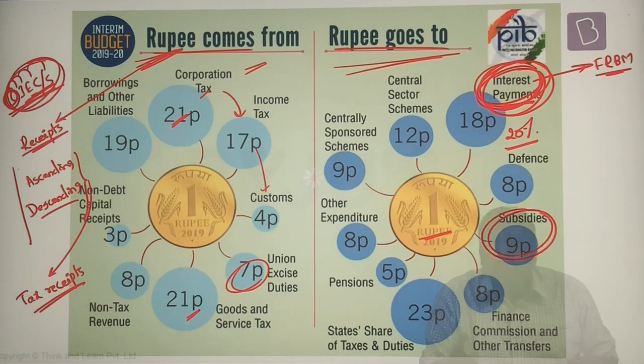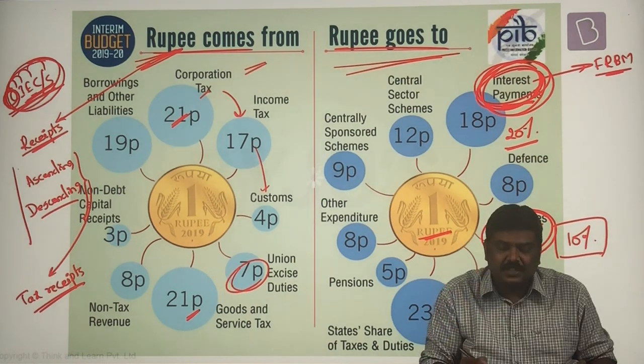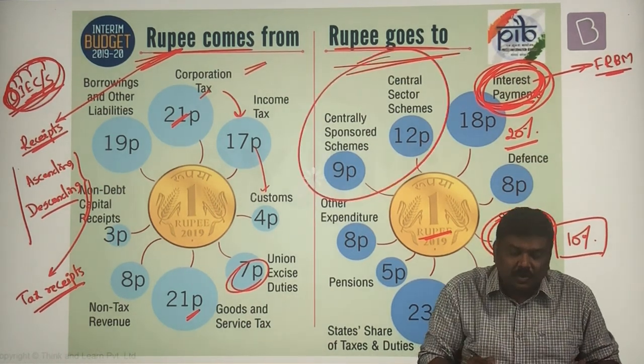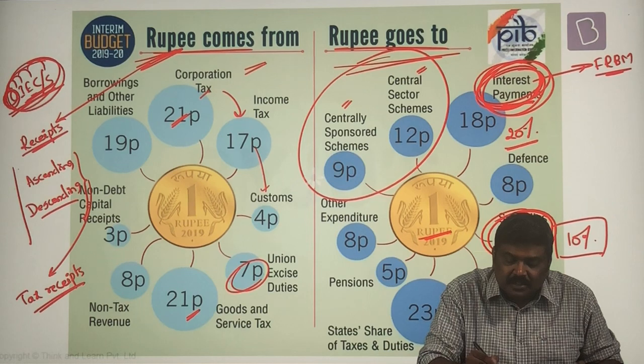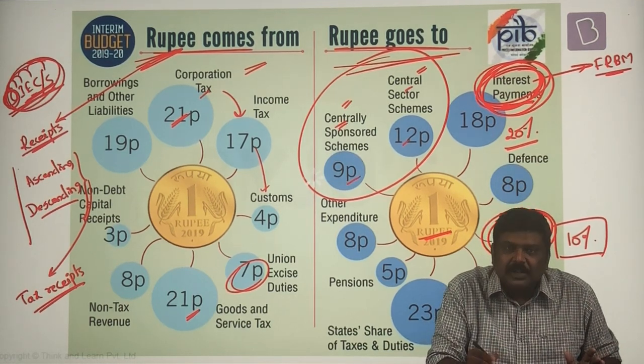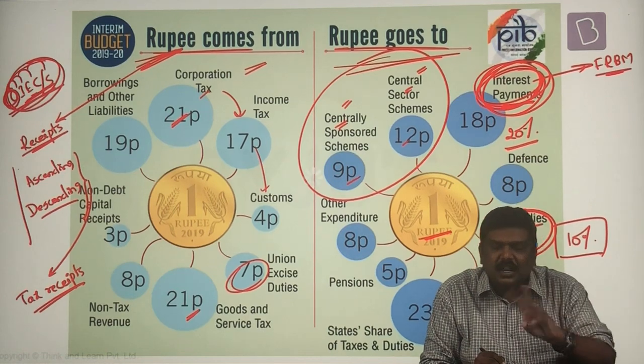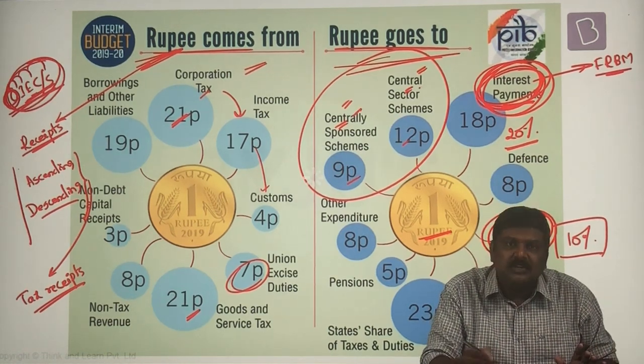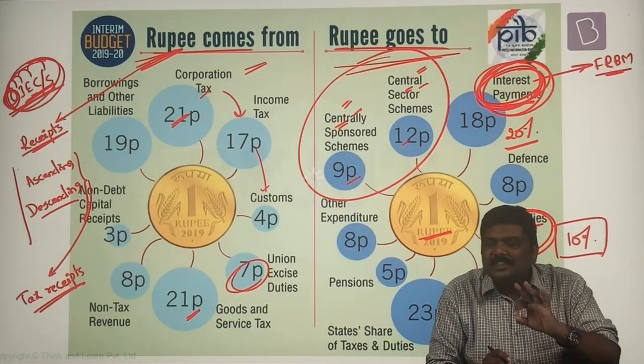Apart from this, look at the component of subsidies. Around 10% of the expenditure incurred by the government is in the form of subsidies. And the most important component will be centrally sponsored and central sector schemes. Please understand, the types of schemes which are implemented are usually classified under two heads: centrally sponsored and central sector schemes. What is the basic difference?